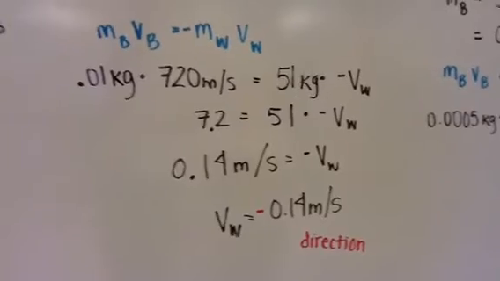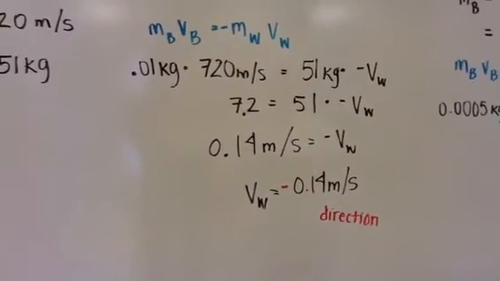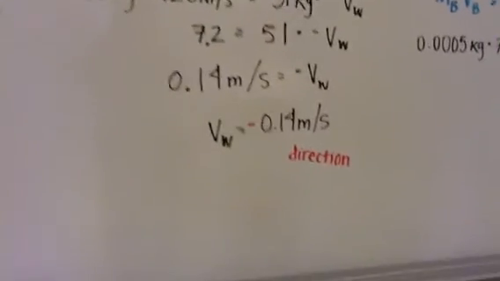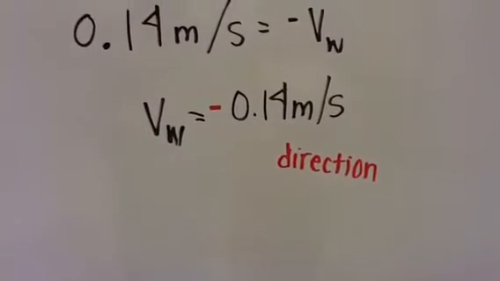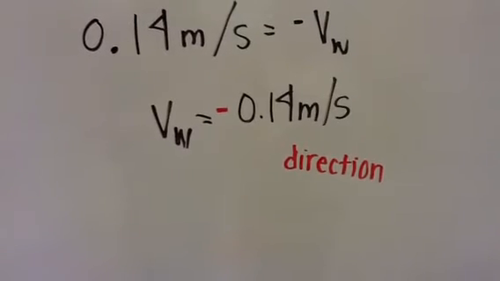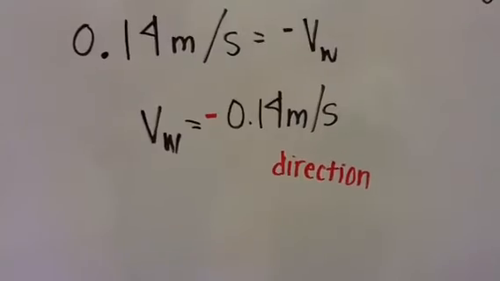So then all you do is we plugged in numbers, we solved the equation, and it came down to the velocity being equal to negative 0.14 meters per second. And we put the negative because she was going in the opposite direction from the recoil.